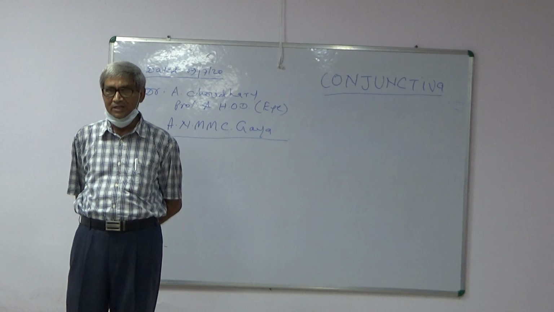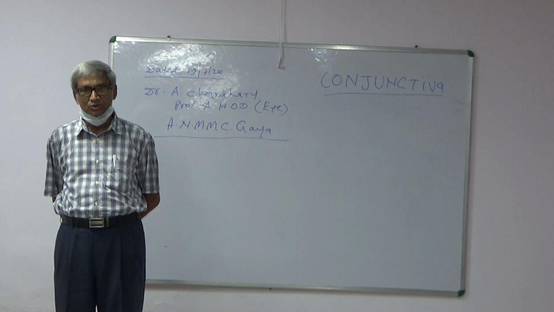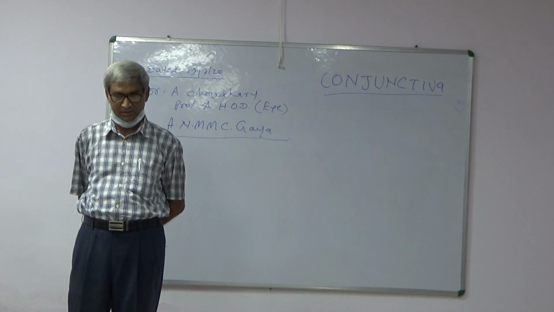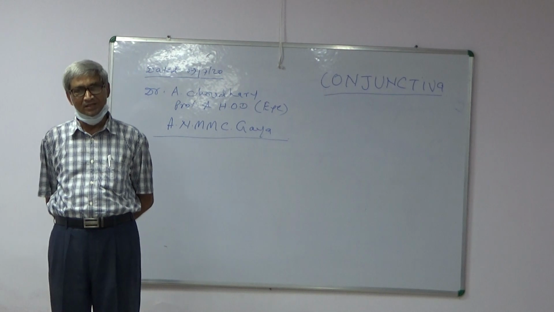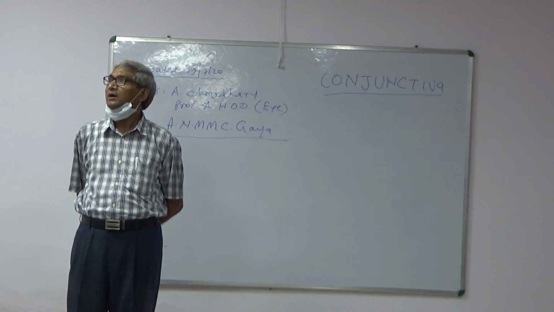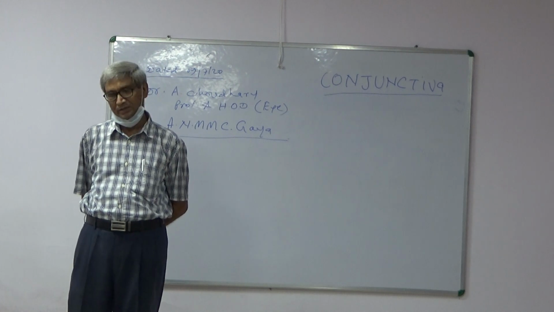Marginal conjunctiva extends from the intermarginal zone of the lid margin to the subtarsal sulcus, whereas tarsal conjunctiva covers the tarsal plate, and the orbital part covers the rest of the undersurface of the lid.